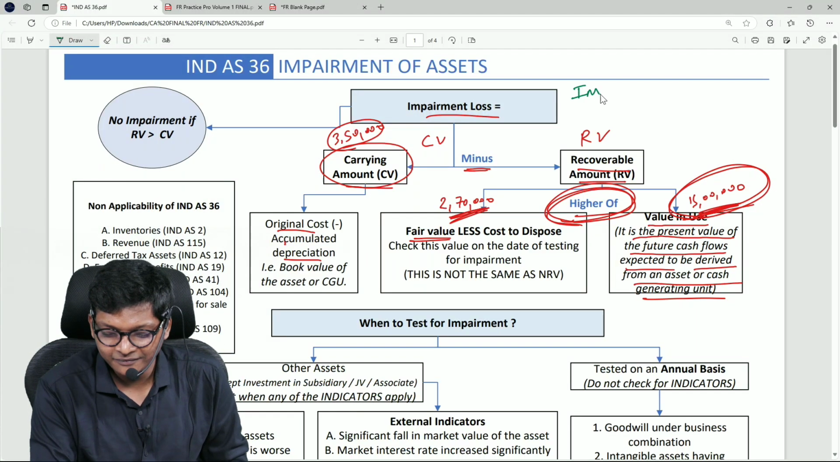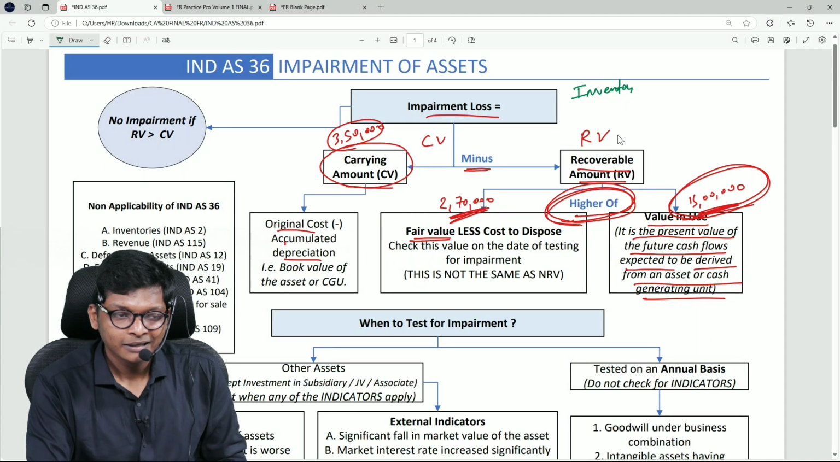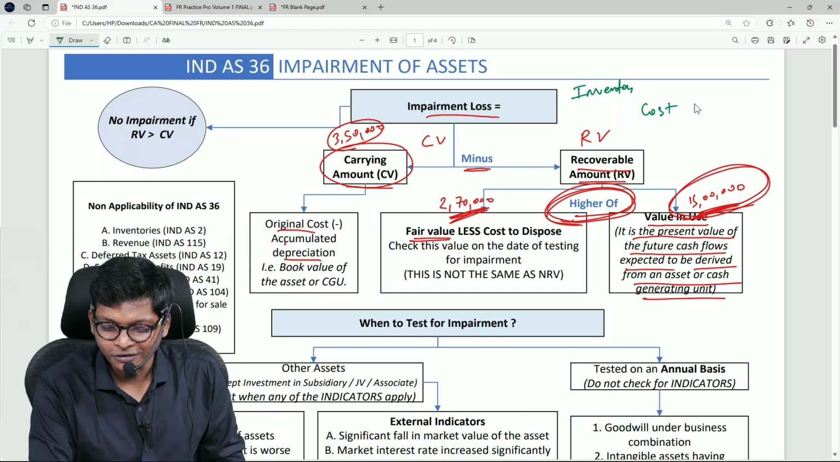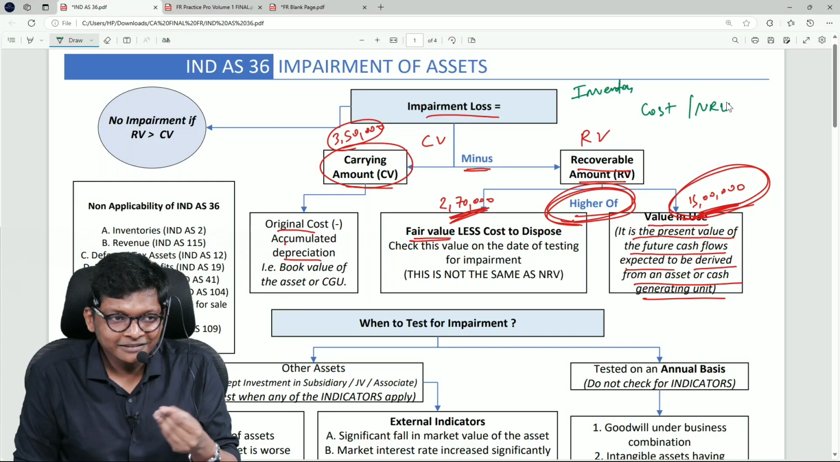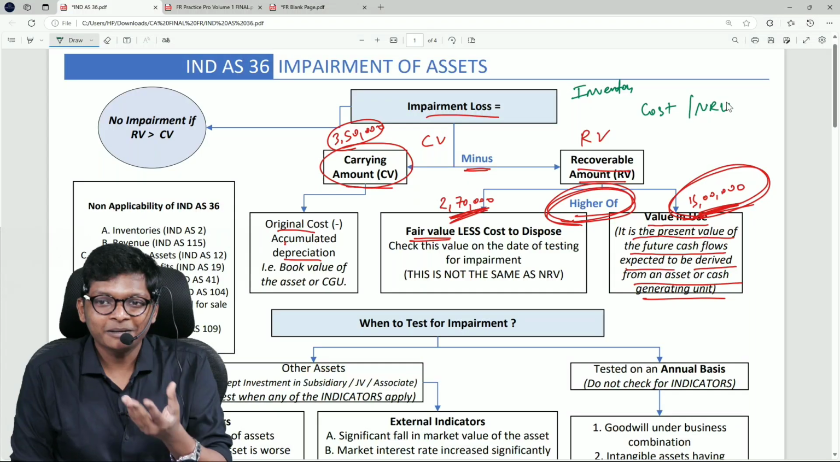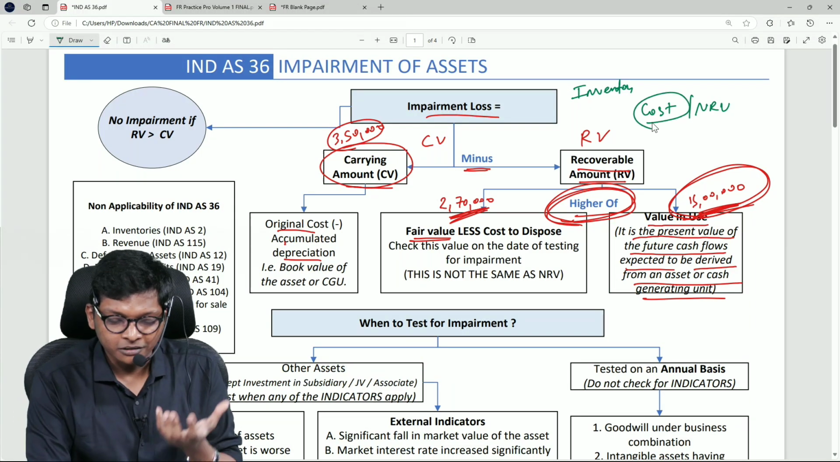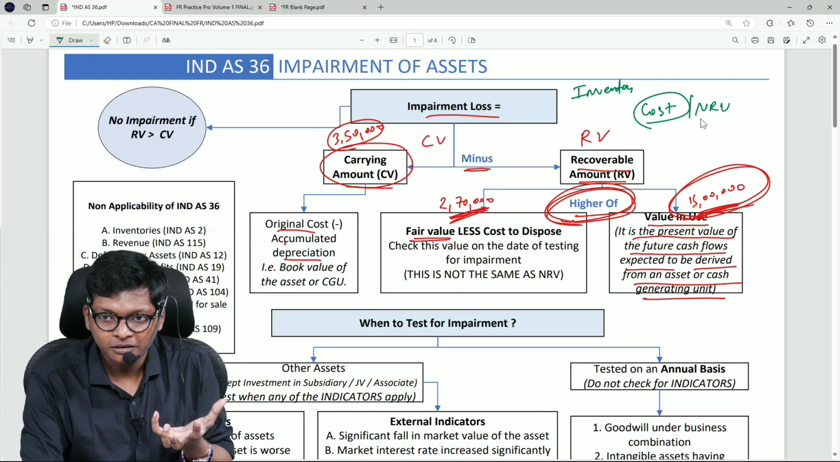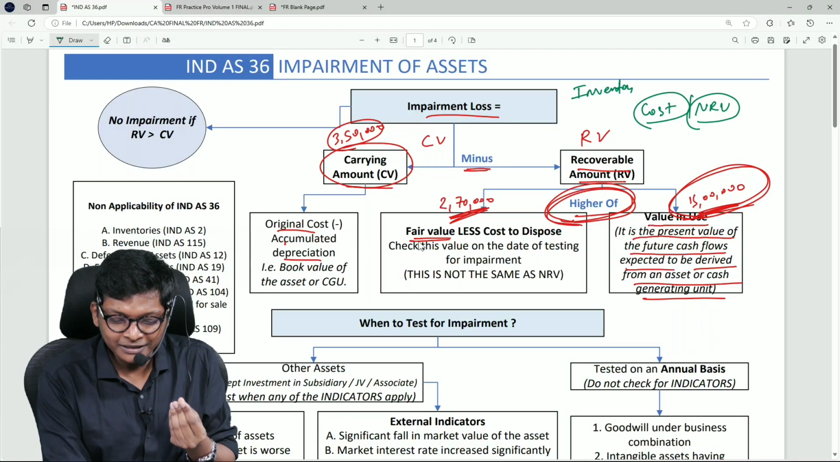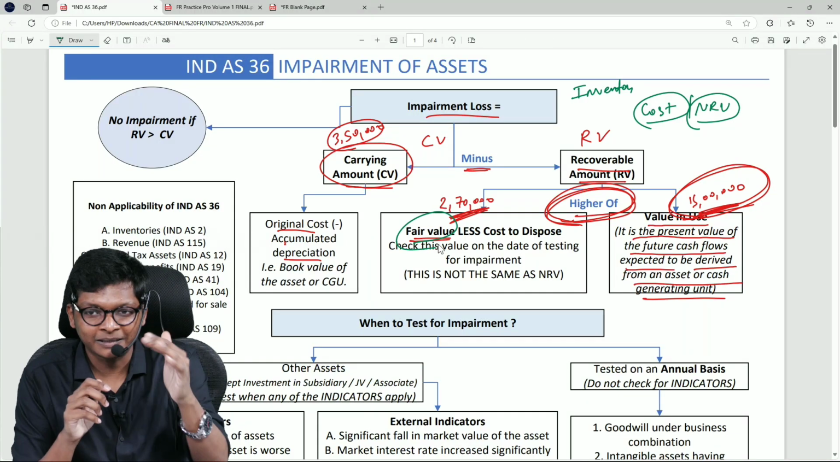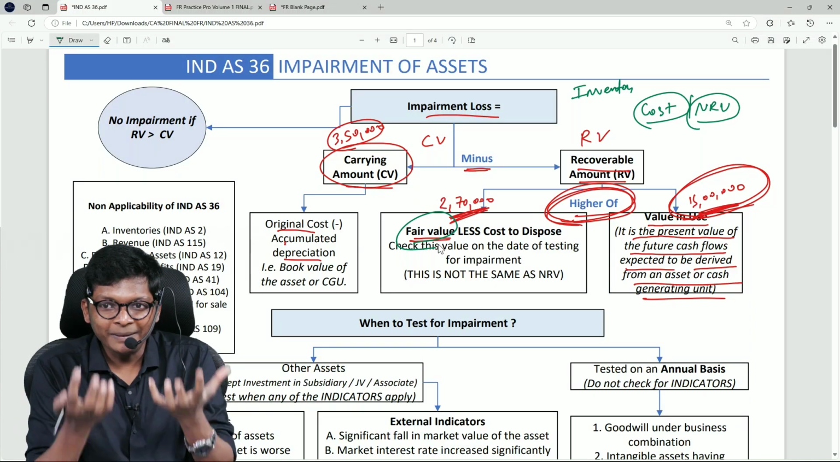just now we finished the inventory standard before this. Inventory is nothing but cost or NRV, whichever is less. This is nothing but impairment testing, no? You are comparing cost with NRV. NRV only is this fair value here. Both are not the same, I will come to that later. Okay. You are comparing cost and NRV.